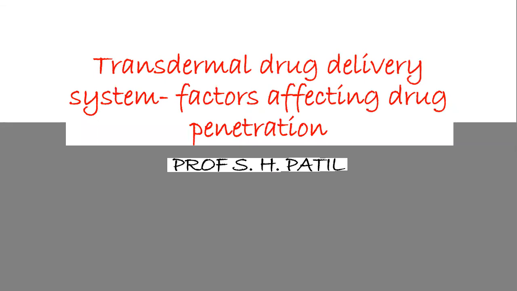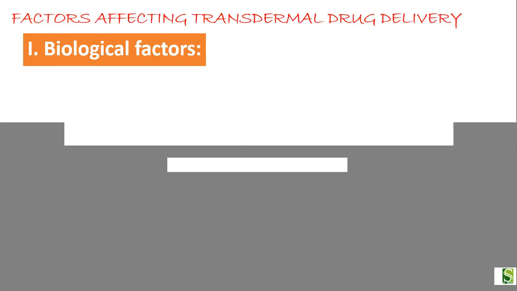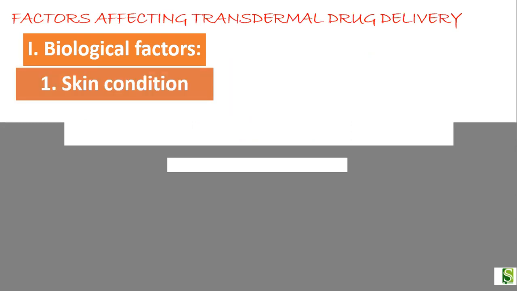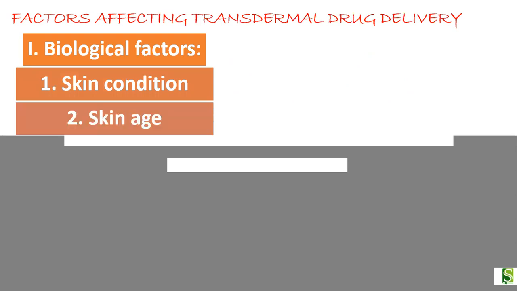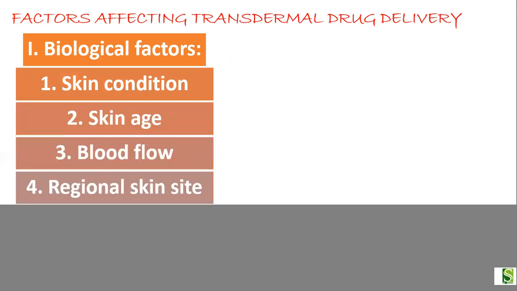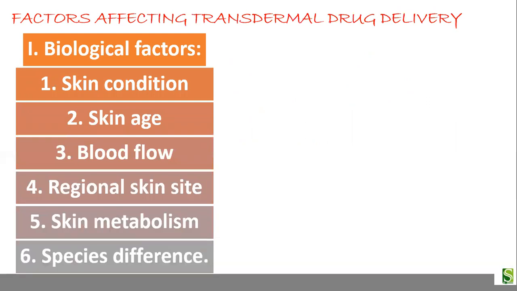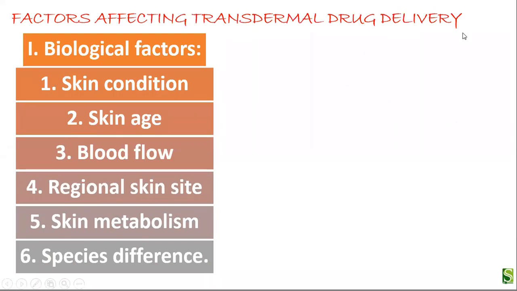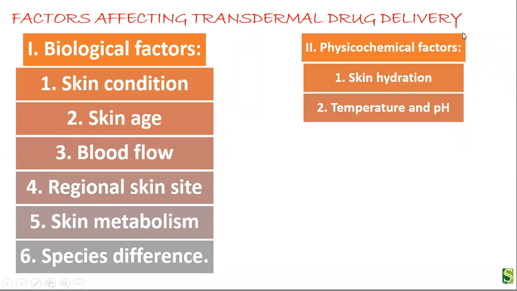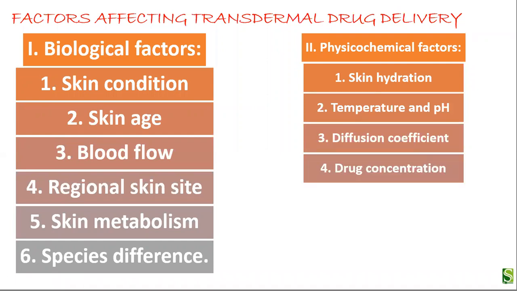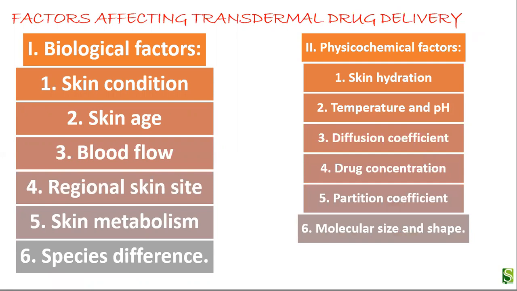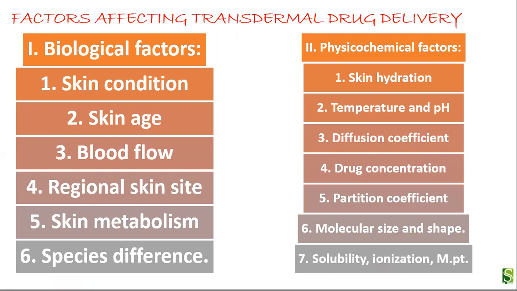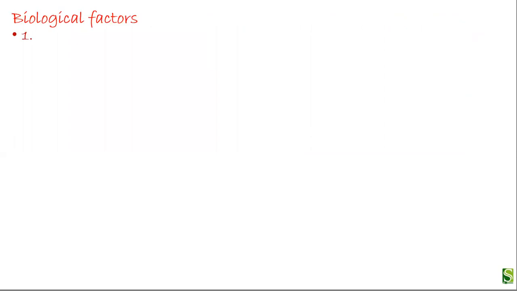Basically the factors which affect the drug penetration. So the factors which affect the drug penetration, there are two types. One is biological factor and the second one is physicochemical factor. So in biological factors, it includes skin conditions, skin age, blood flow, regional skin site, skin metabolism, species difference. And in physicochemical properties, it includes skin hydration, temperature and pH, diffusion coefficient, drug concentration, partition coefficient, molecular size and shape, and solubility, ionization, and melting point.